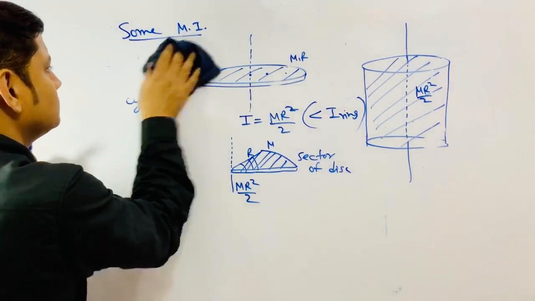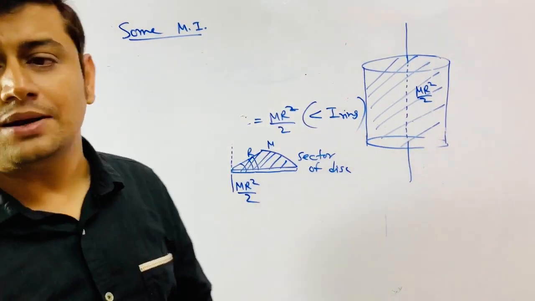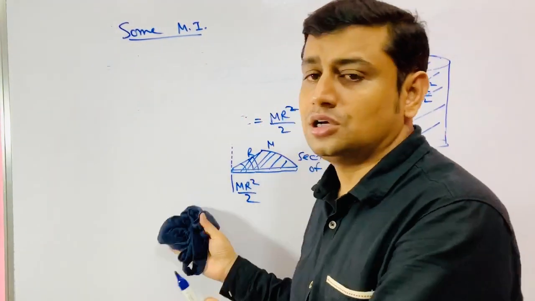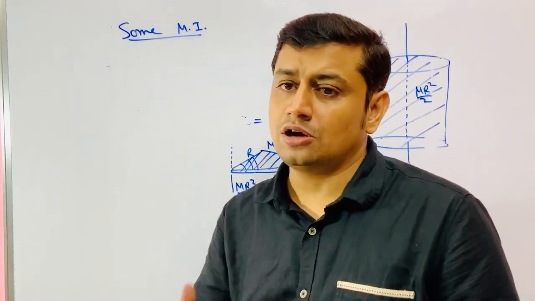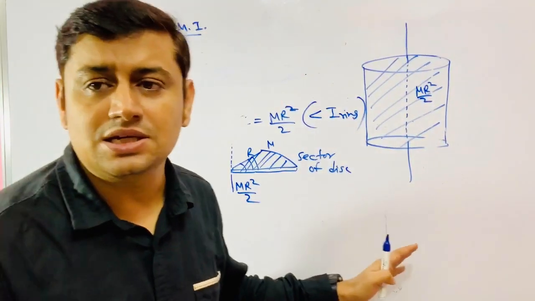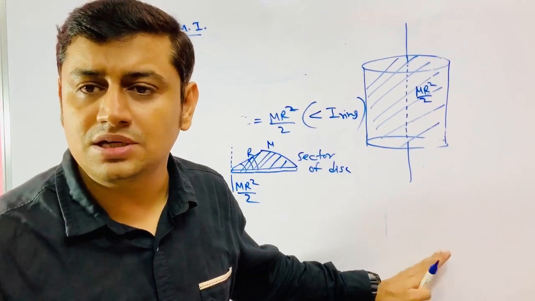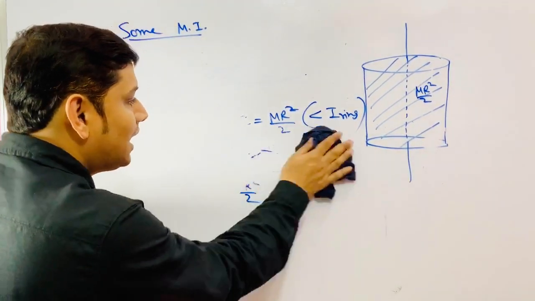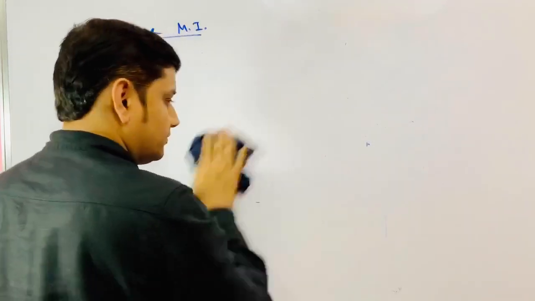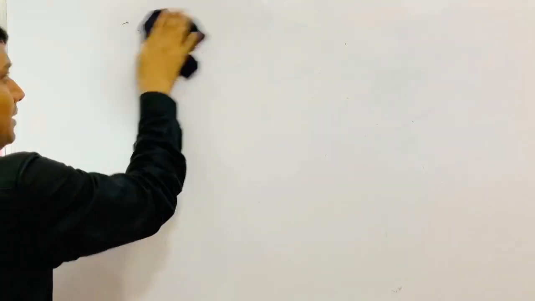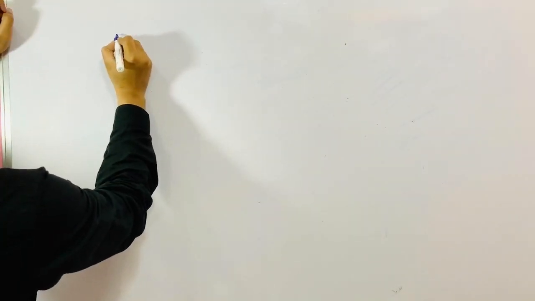Because to apply the parallel and perpendicular axis theorems, these formulas must be remembered. To apply any question of the parallel or perpendicular axis theorem, the basis is the memory recall of these formulas. Only when you recall this formula will you be able to go to the next stage. In fact, in that you will also need some center of mass.